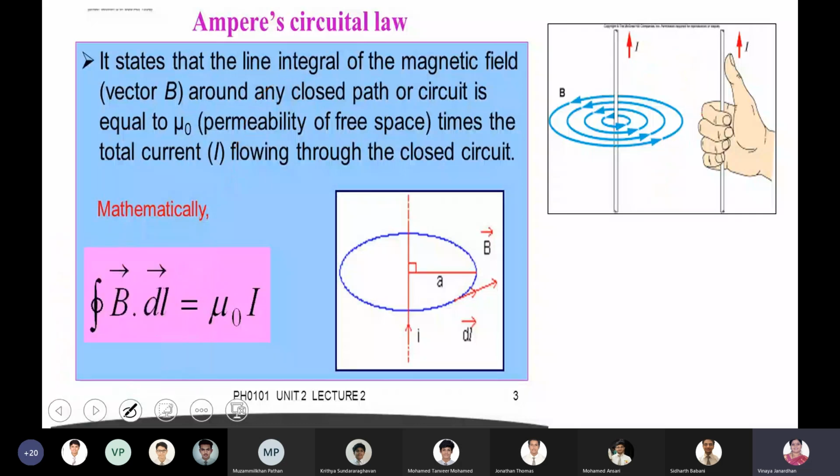Ma'am, is there a derivation for this? Yes, we have it. Next I have to go for that.